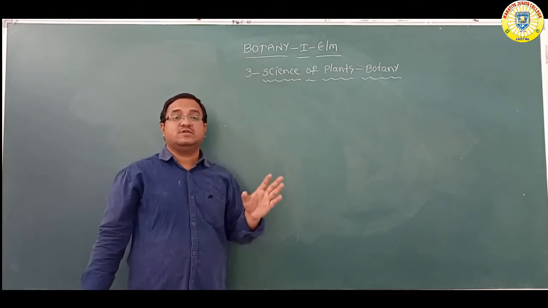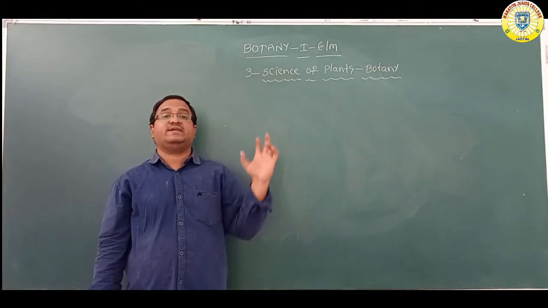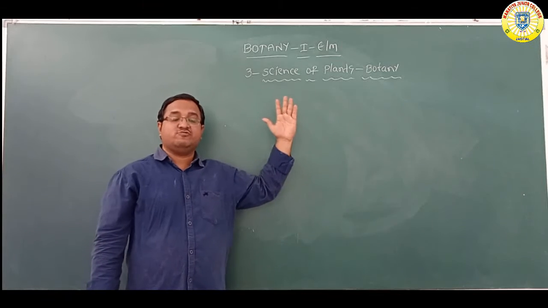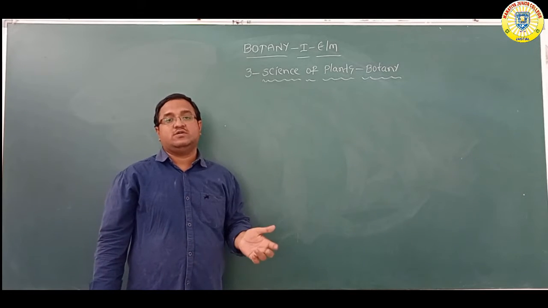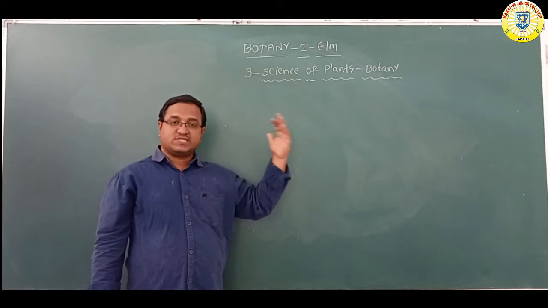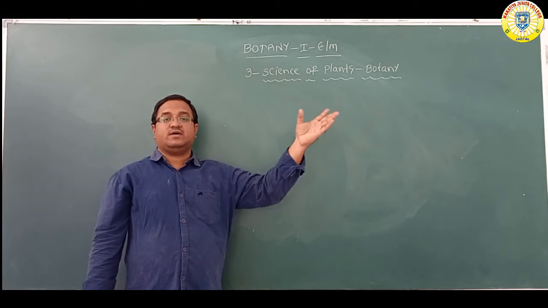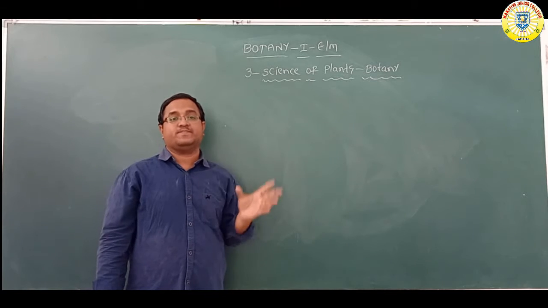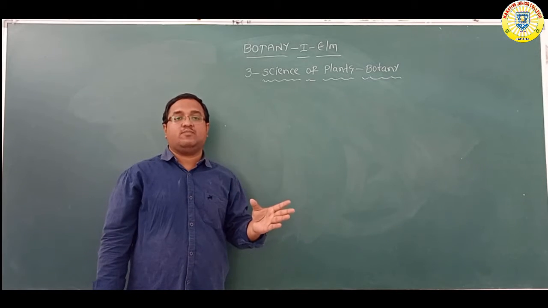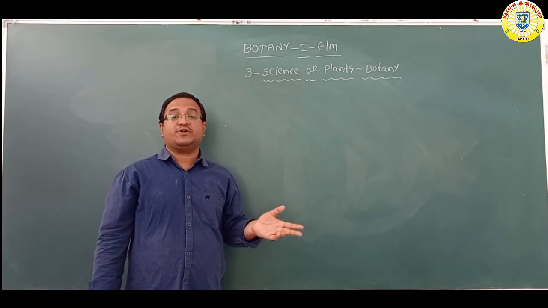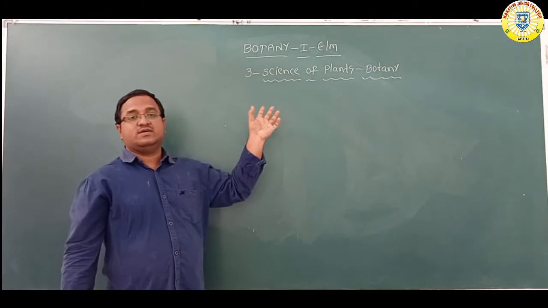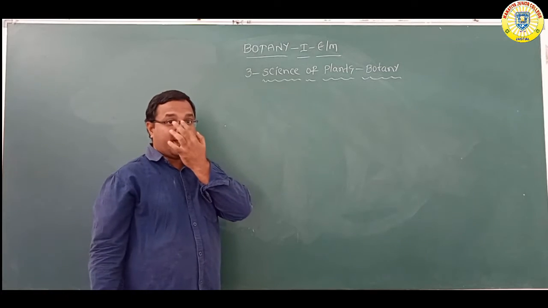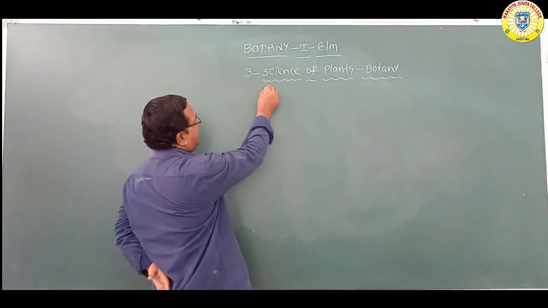Yesterday in class, before the scope, we discussed the development. Different scientists invented different things which are very useful for the development of botany. Before that, we discussed the Greek words for biology and for botany, what is meant by botany, everything we discussed in the last class. Now today in class we will discuss the branches of botany.